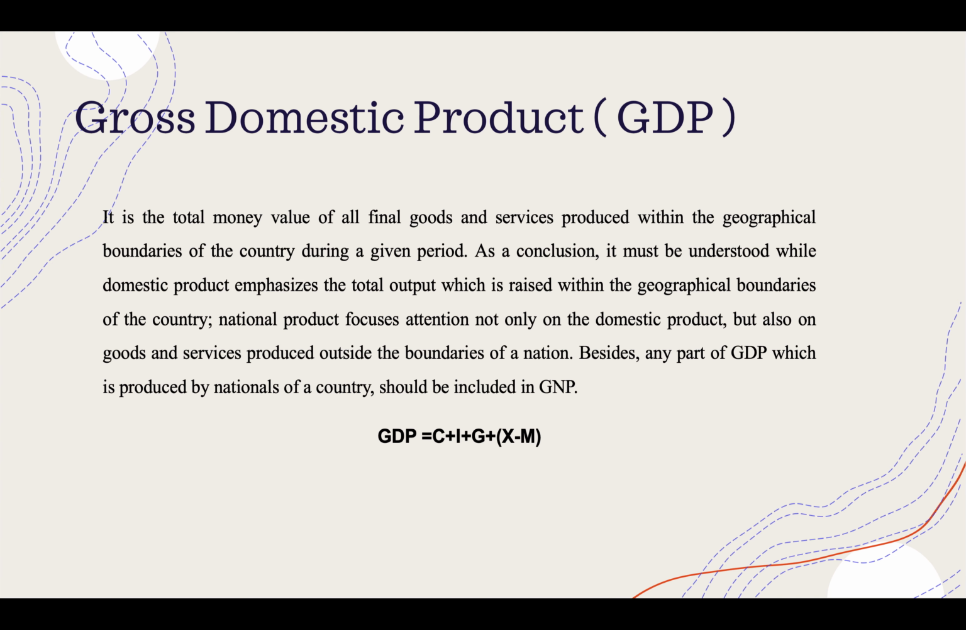The formula is GDP is equal to C plus I plus G plus X minus M. C is the consumption, I is the investment, G is government expenditure, X is export, and M is import. These both are interchangeable.